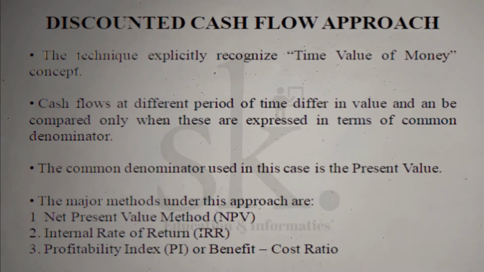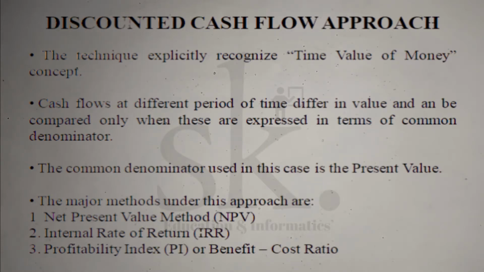Now what does it mean? If the investment is happening in the 0th year, we term it as a present value of cash outflow, because it's an investment. That is why we term it as a cash outflow.